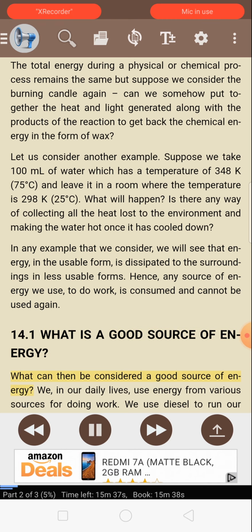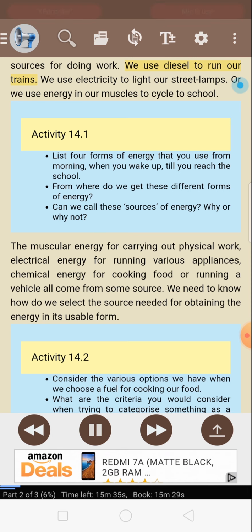14.1 What is a good source of energy? What can then be considered a good source of energy? We, in our daily lives, use energy from various sources for doing work. We use diesel to run our trains. We use electricity to light our street lamps. Or we use energy in our muscles to cycle to school.